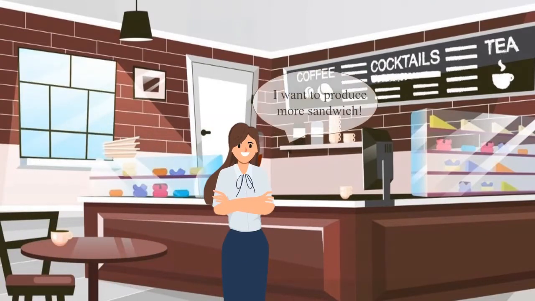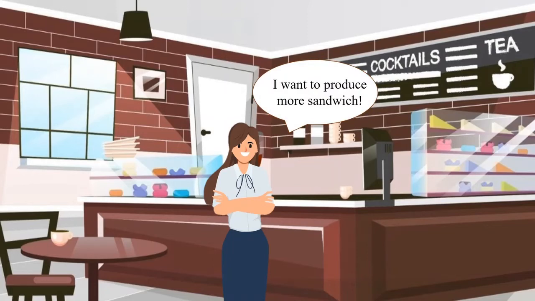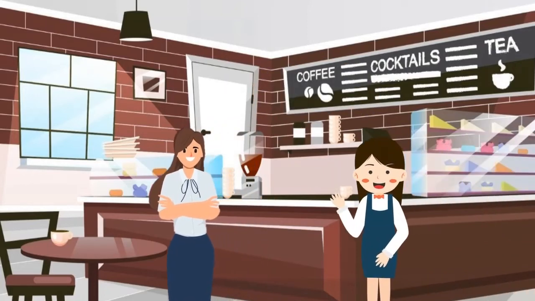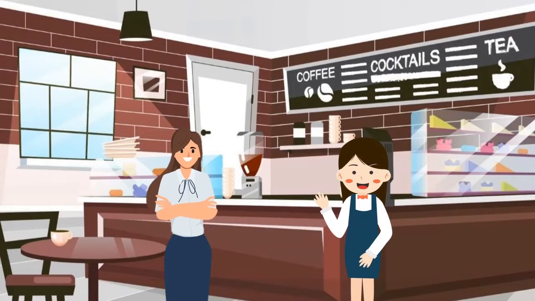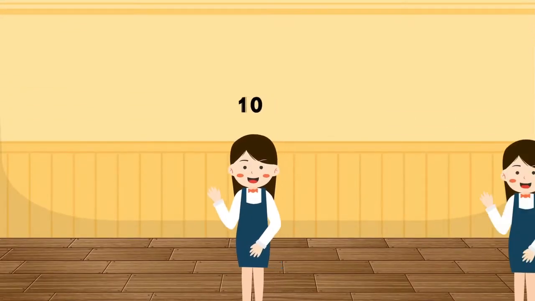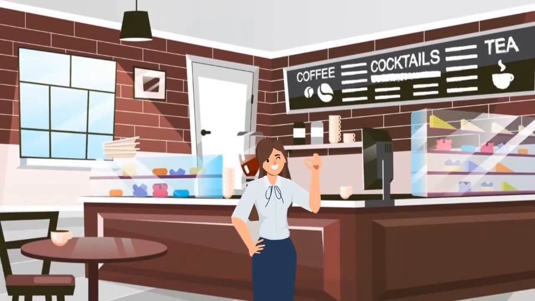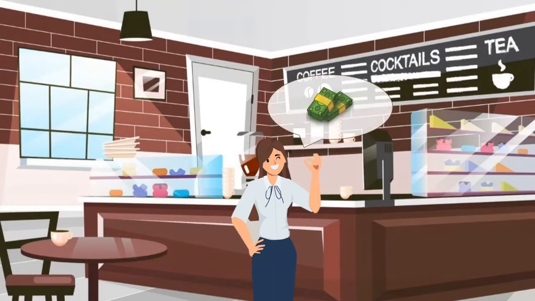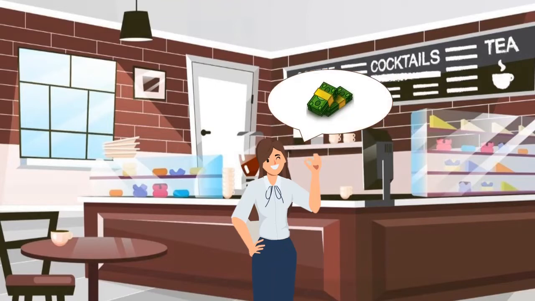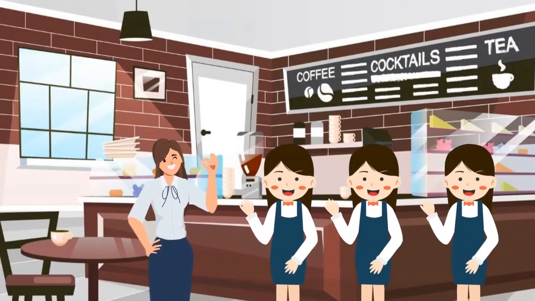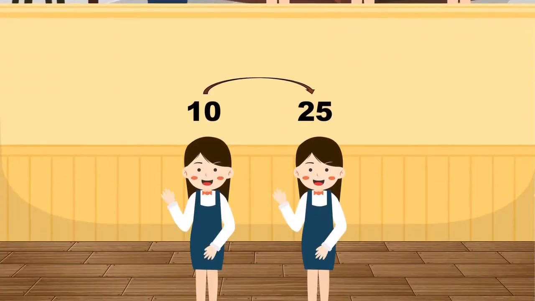Patricia wants to increase the total product, sandwiches per hour, so she hired a second worker. When she has 2 workers, the total product increased from 10 to 25 sandwiches per hour. That makes her happy. Patricia thinks that if she could hire more workers, then her sandwich shop can produce more sandwiches, and that means she can get more income. So she keeps adding workers and the total sandwiches produced per hour is increasing.